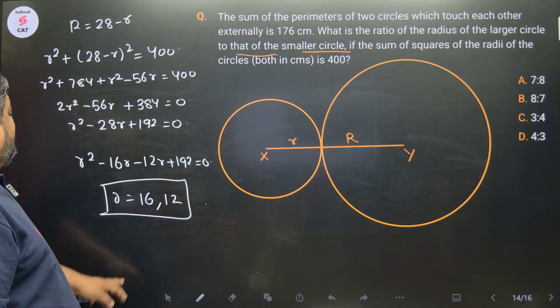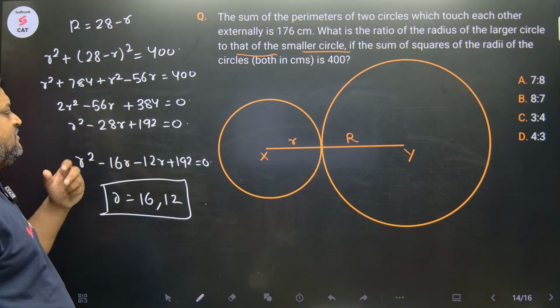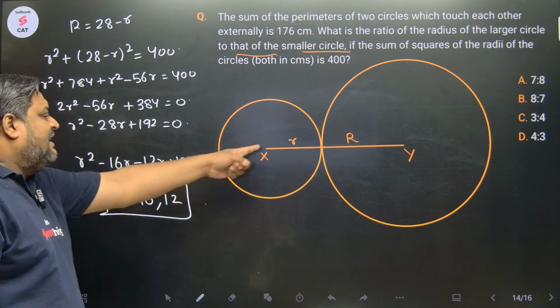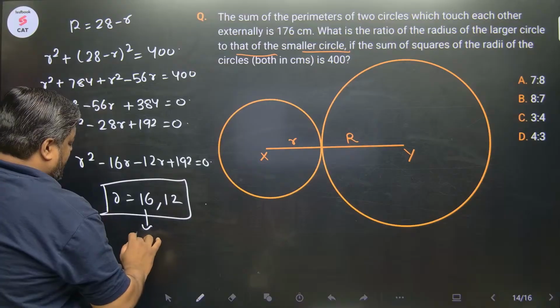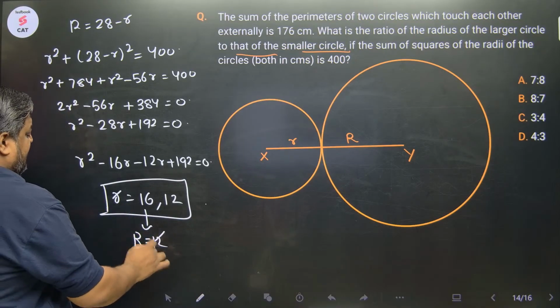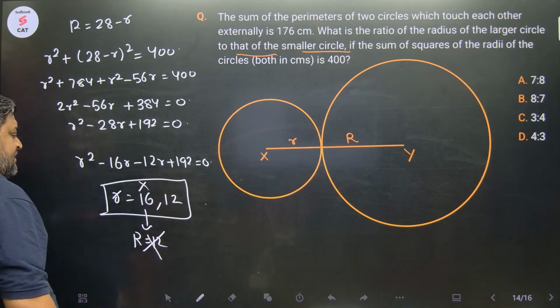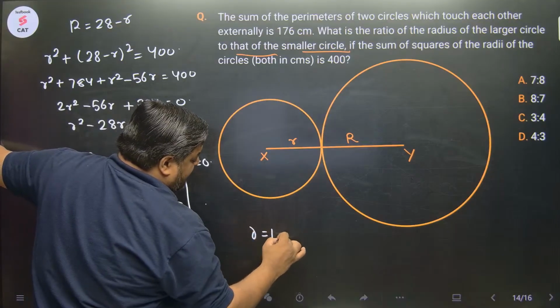But we know that when r is 16, capital R would be 12, and this is not done. क्योंकि ये वाला r छोटा होना है ना. अगर ये 16 है तो R is 12. तो small r is greater than capital R. ये नहीं चलेगा. So this is not the case. We will eliminate this. Value of small r is 12.